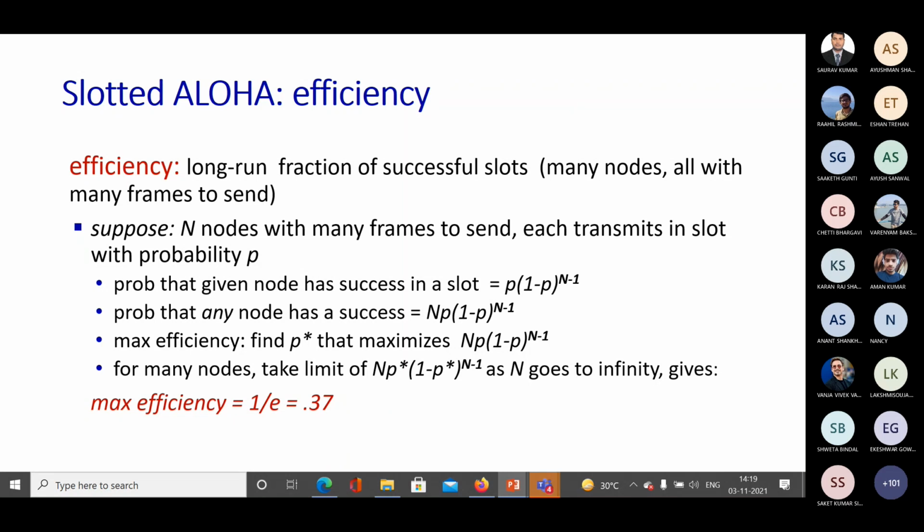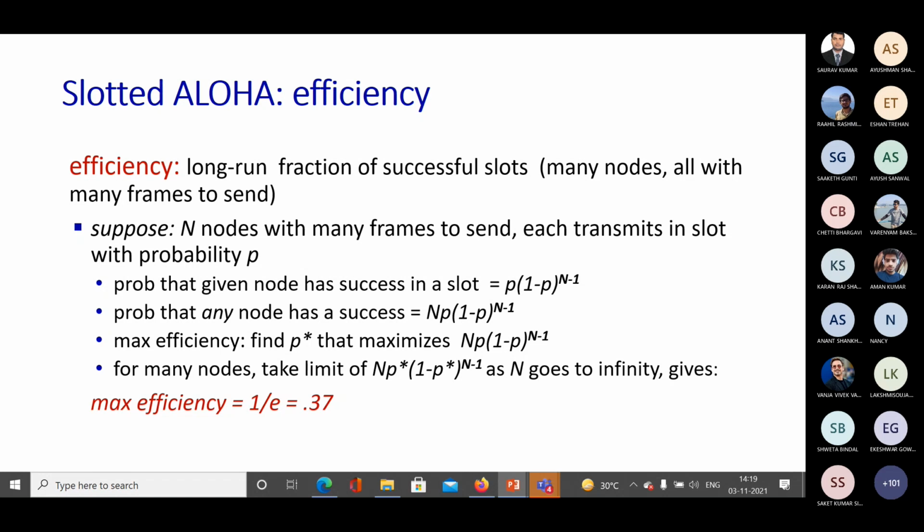If we want to find the maximum efficiency, denoted as p star, which maximizes this entire term, that is maximization of np times (1 minus p) power n minus 1. If we want to do this for many nodes, we have to take a limit over this.